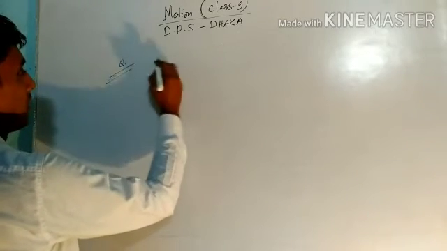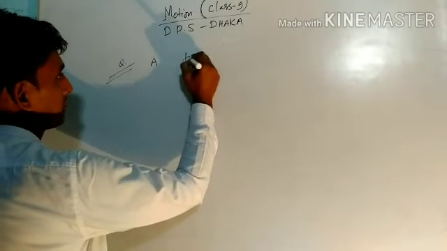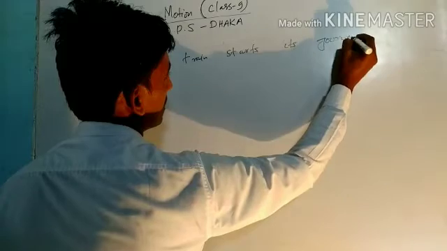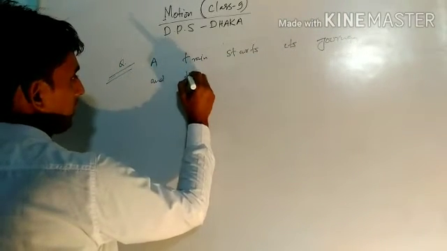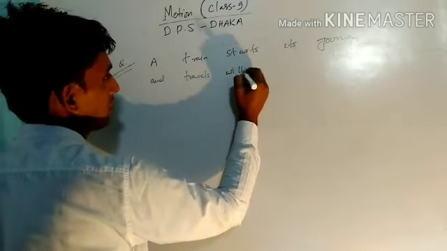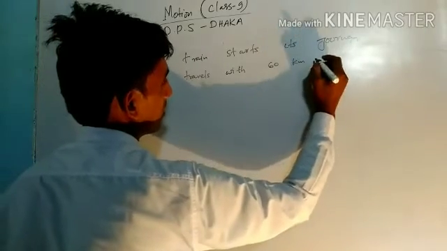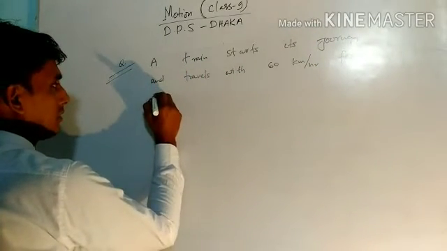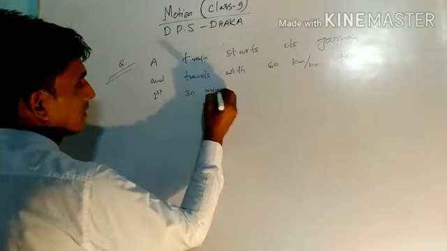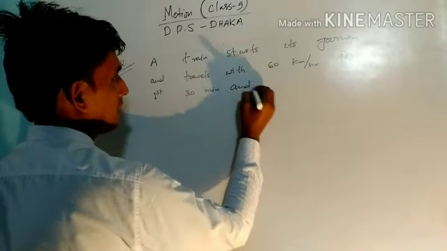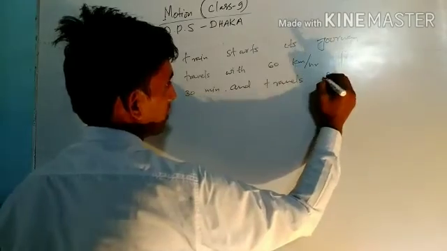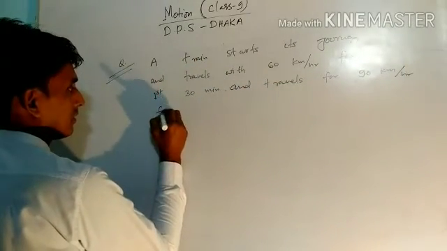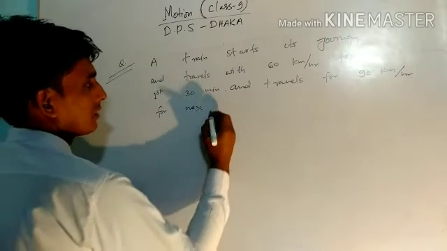Question: a train starts its journey and travels with 60 km per hour for the first 30 minutes, and travels with 90 km per hour for the next 1 hour.